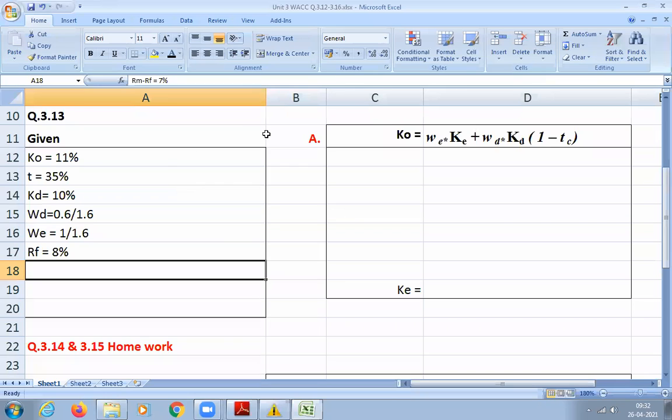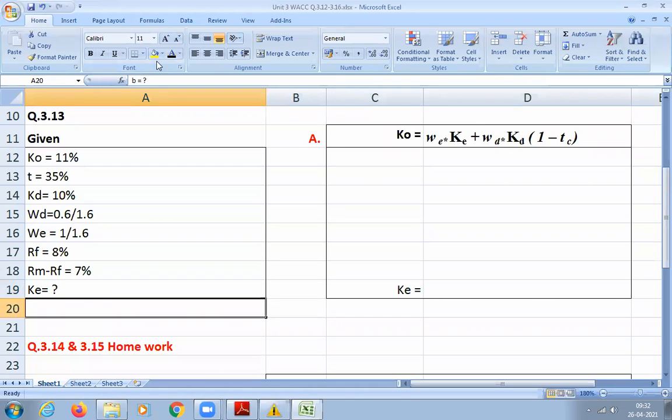That means what? What is market premium? It is nothing but RM minus RF. That particular value what you get is the market premium. When I take the return of the market and then subtract the risk-free rate of return, whatever I get is called market premium. That is RM minus RF is 7%. So we have to calculate first KE, then only we can calculate what? Beta.